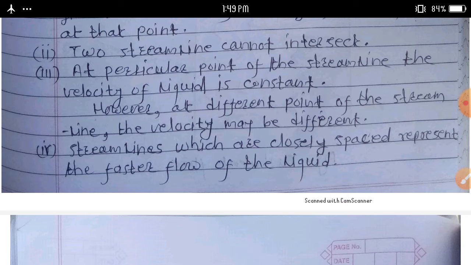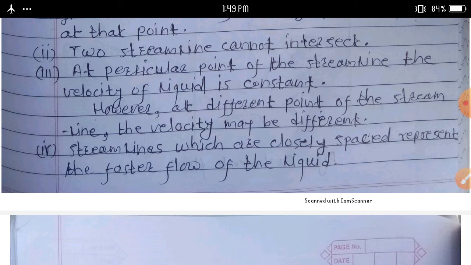Some questions asked on this topic. First one: what is hydrodynamics? Then define the following terms: steady flow, flow line, streamline, flow tube. Another question asked is: what is streamline or laminar flow of a liquid?